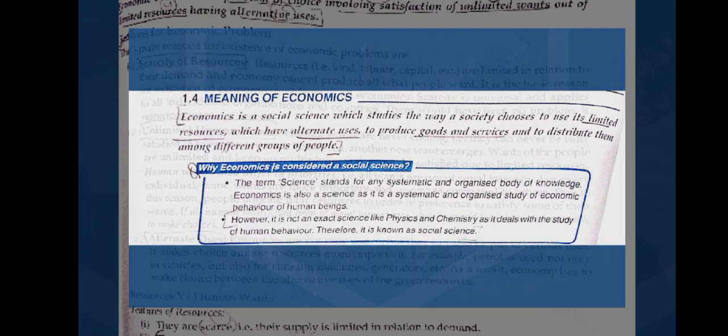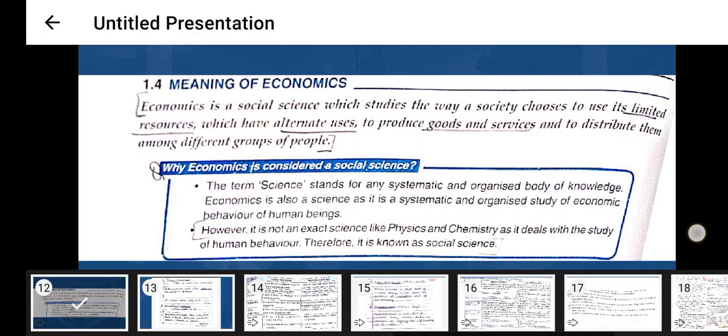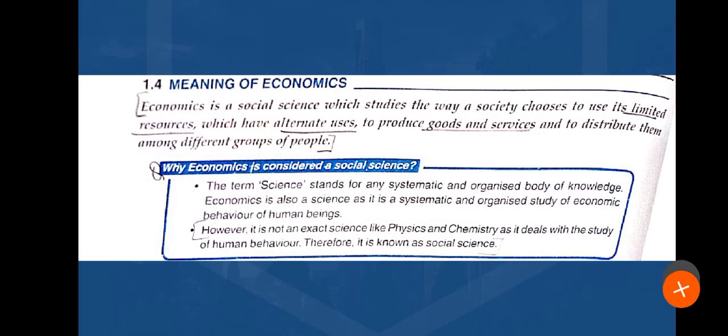Next, the fourth subtopic that we're going to do is the meaning of economics. Here we have the most important question: what is economics? Because we studied the economy, economic problems, scarcity and the difference between human wants and resources. So what is the meaning of economics?